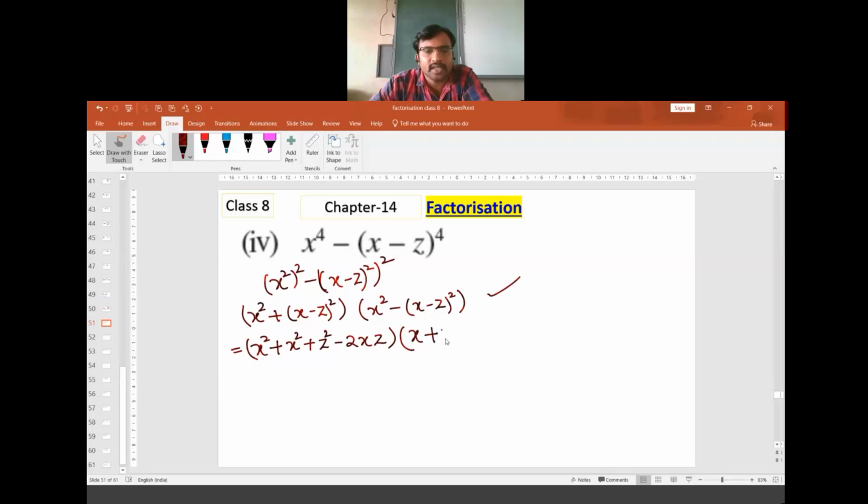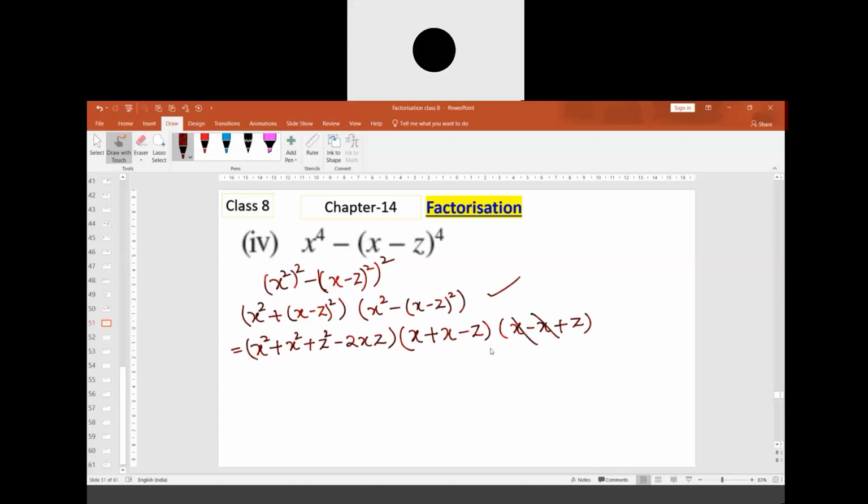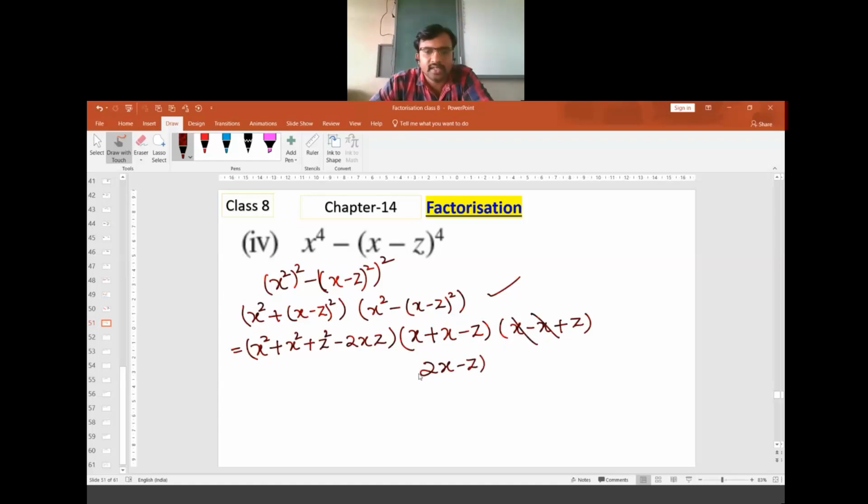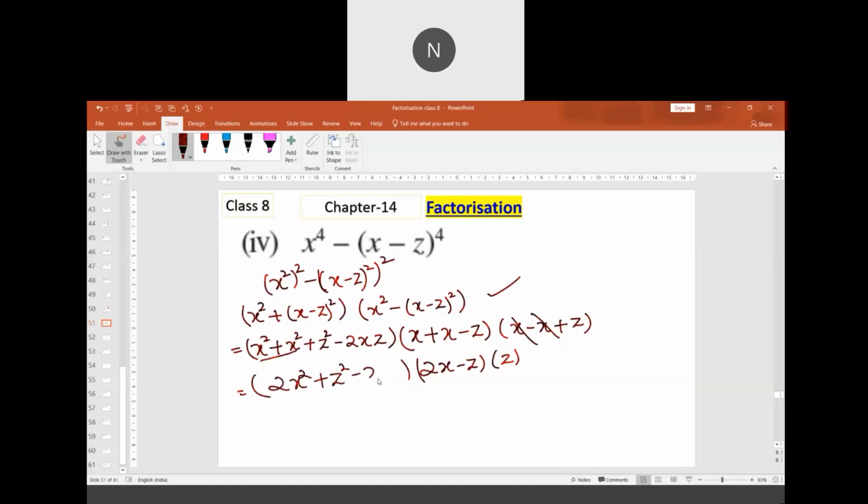So x plus x minus z into x minus x plus z. Now these are the two terms which are getting cancelled. This will become 2x minus z into z. These things we can simplify. This is 2x square plus z square minus 2xz.